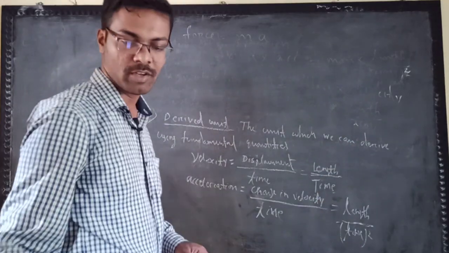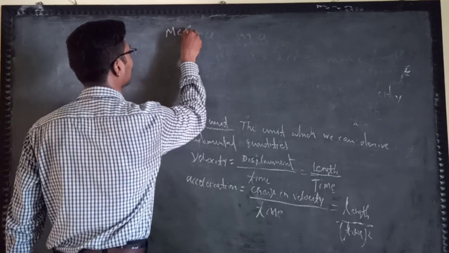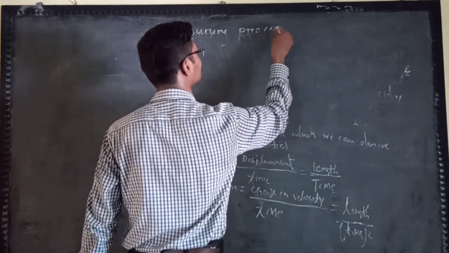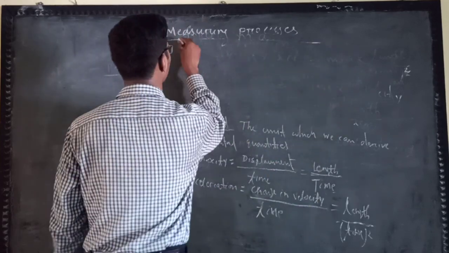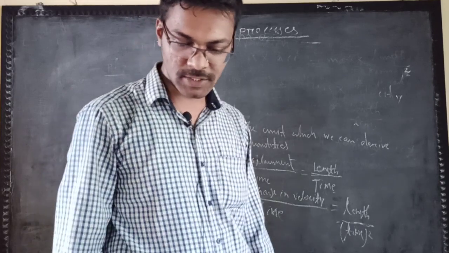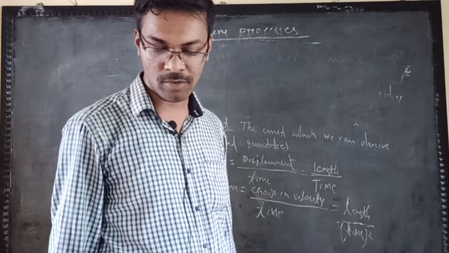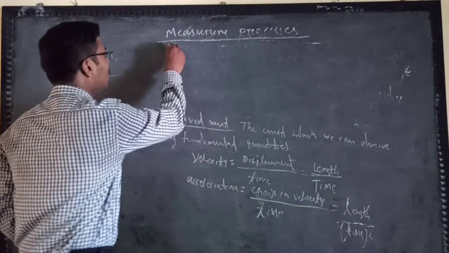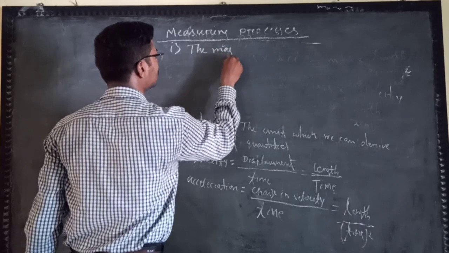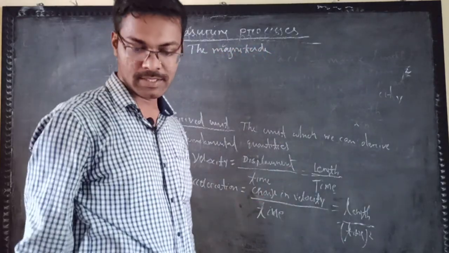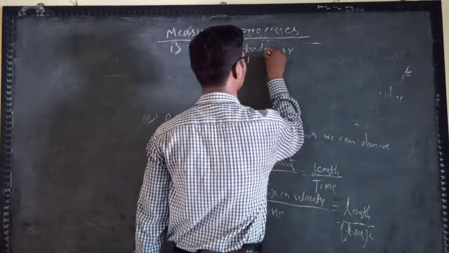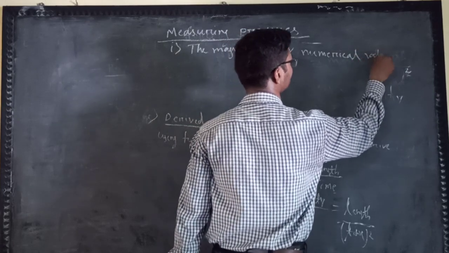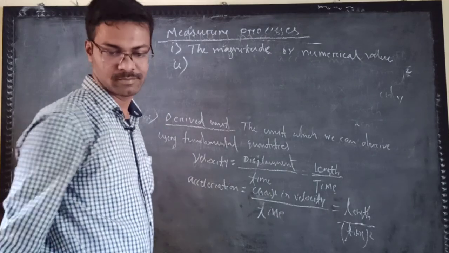First is the numerical value or magnitude, second is the unit.